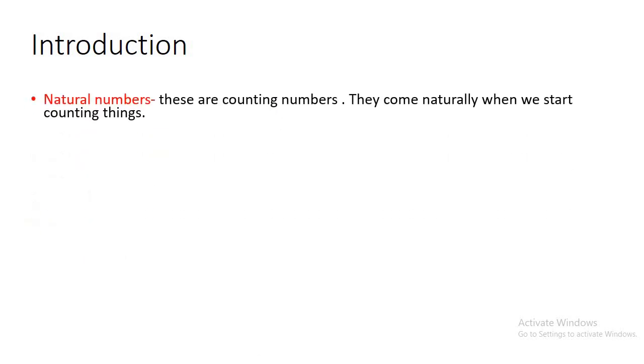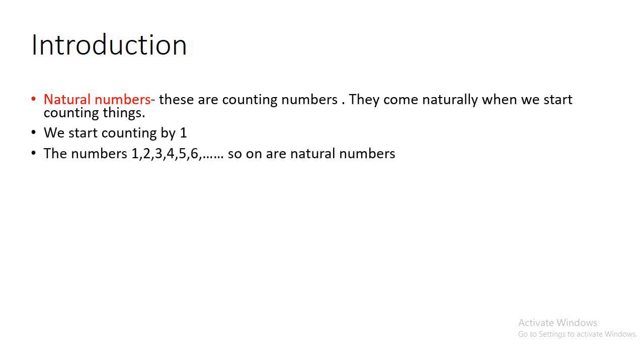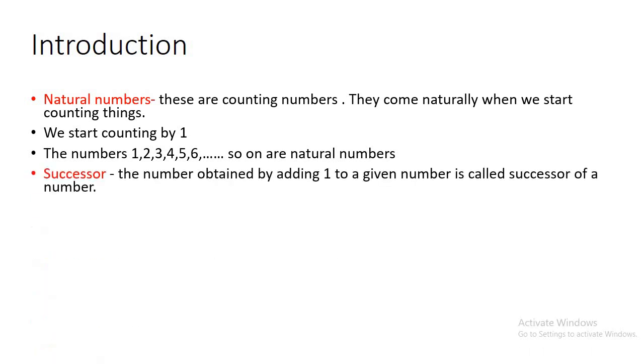What are natural numbers? These are the counting numbers, because whenever we start counting things, these come naturally to our mind. So all counting numbers are natural numbers, and we start counting from 1. We count numbers like 1, 2, 3, 4, 5, 6 and so on. So these are all natural numbers.